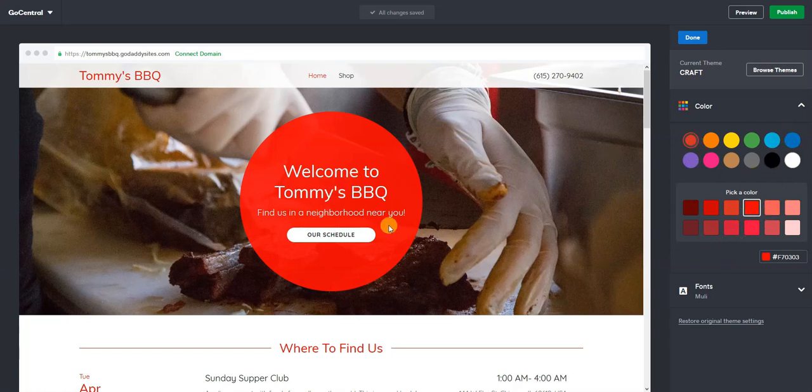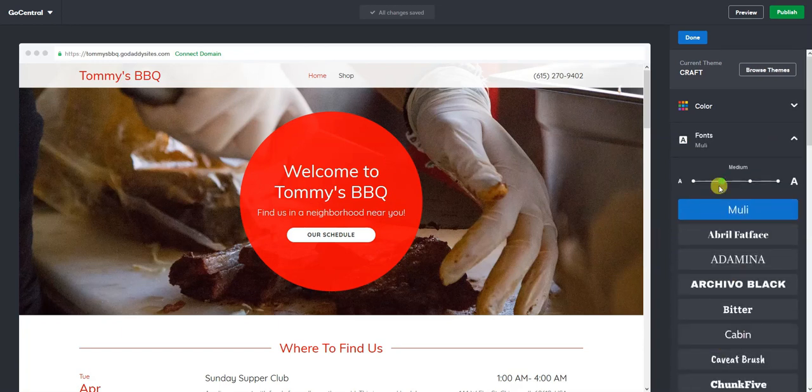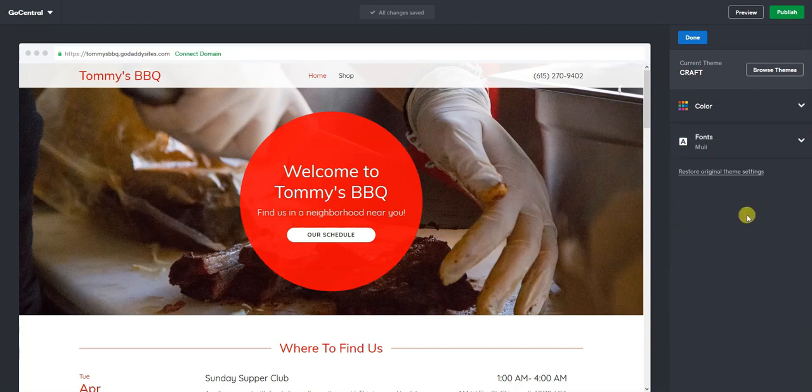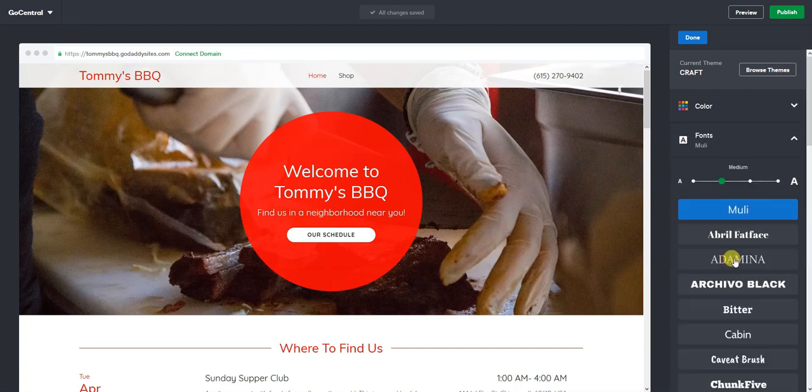So I've got red on red. I feel like that's a pretty good color for me. So I'm going to go ahead and close that, or click on Fonts to move on to the next part. So, fonts here.